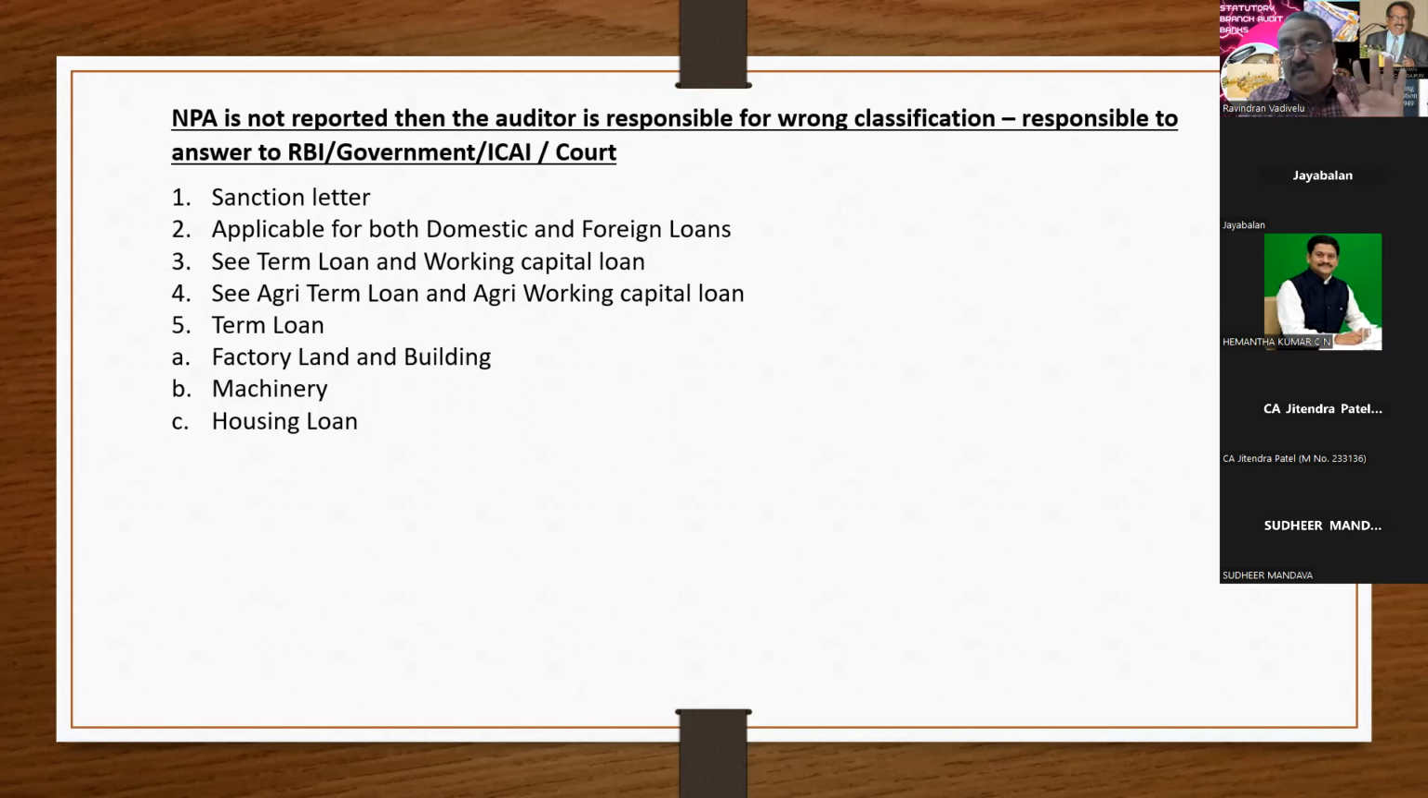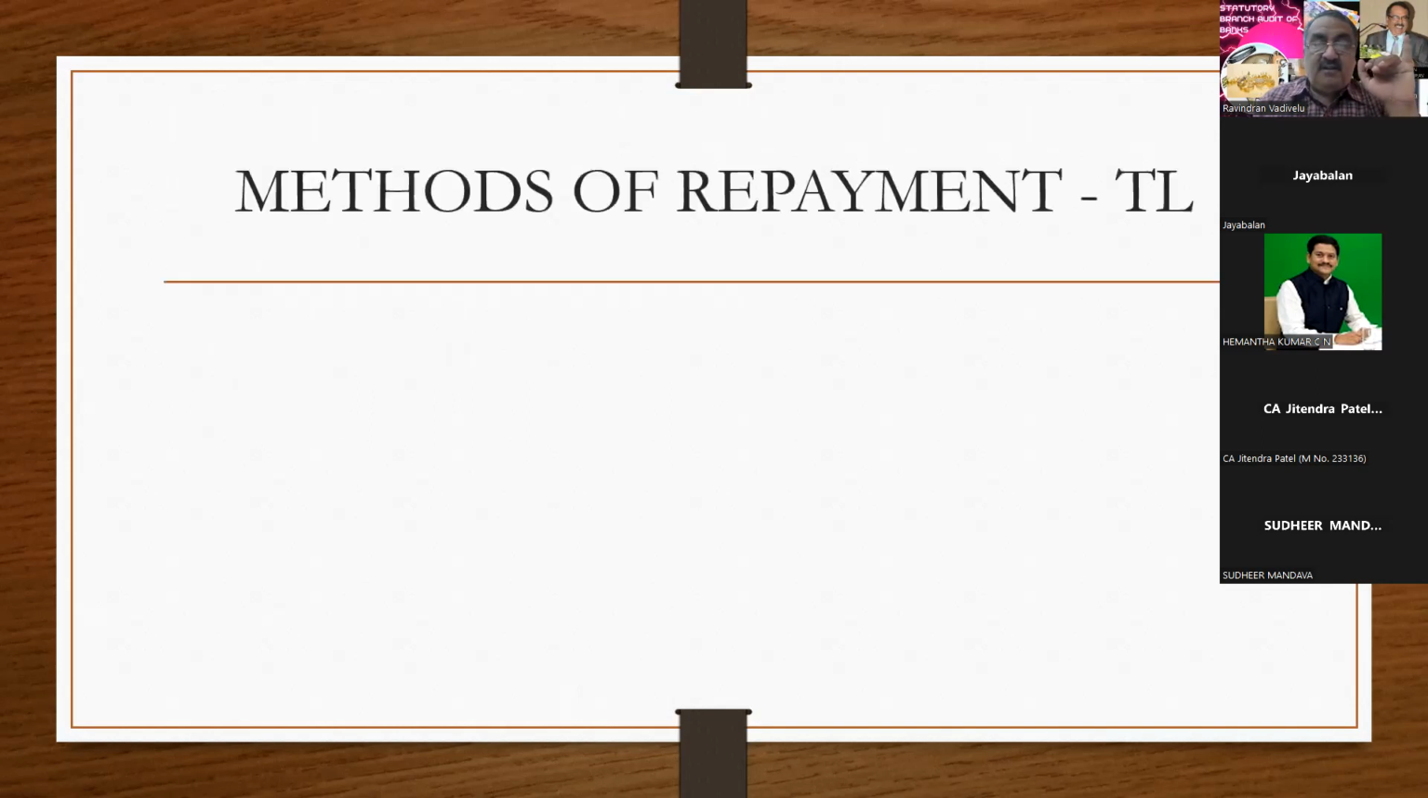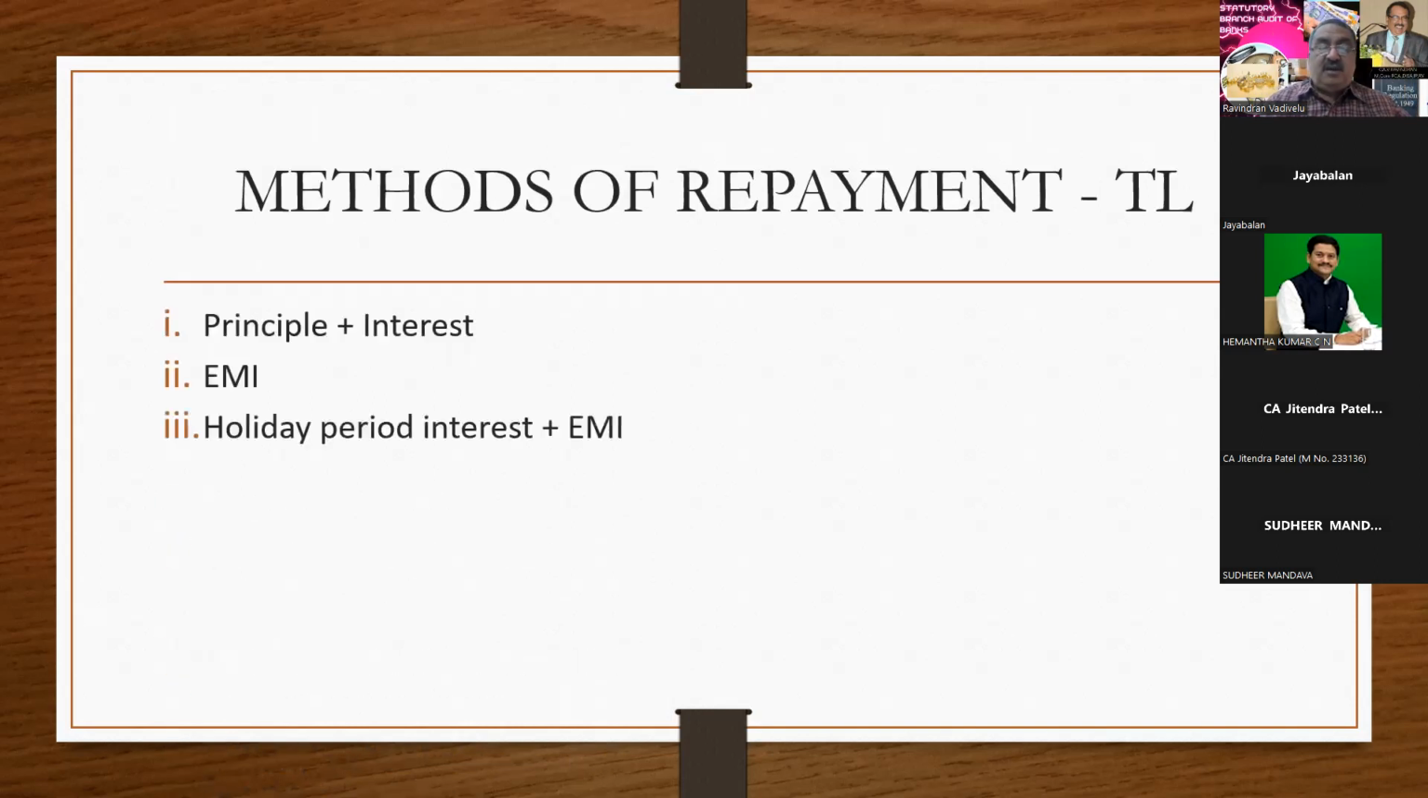There are 5 methods of repayment. One is principal plus interest, then equated monthly installments, then holiday period interest plus installment or EMI, then the fourth one is bullet repayment, and the fifth one is balloon repayment. So these are the 5 methods based on which you have to repay the loan.